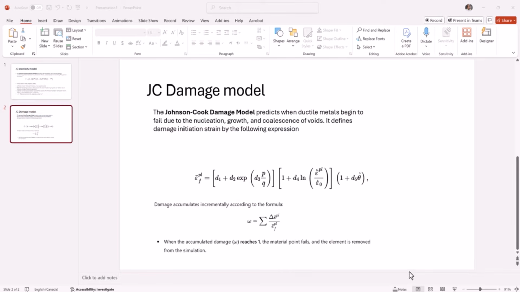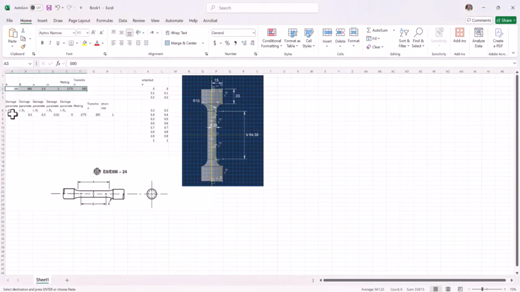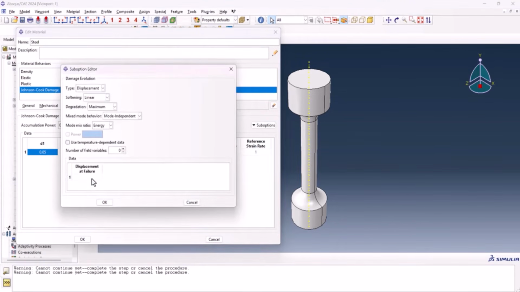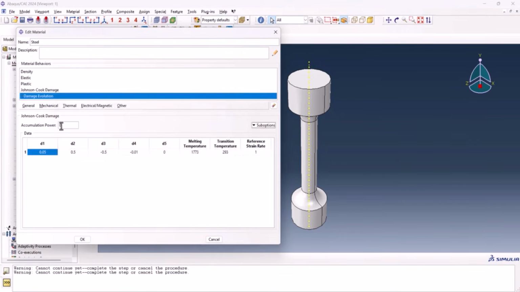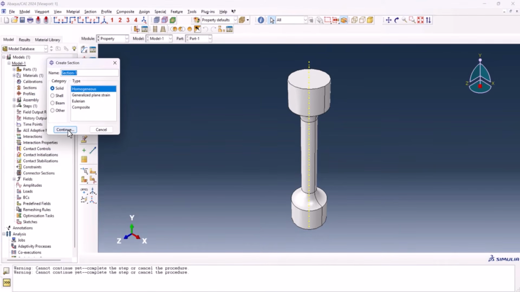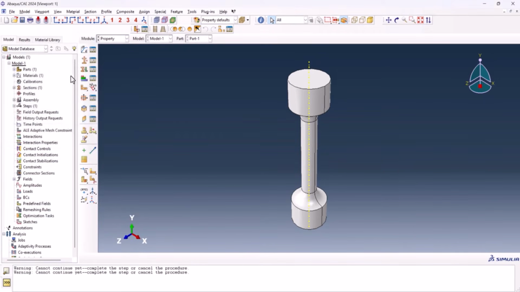It's similar to damage for ductile materials where we define the D as a damage criteria, but this one is a little more complicated. So let's jump back to the Excel file to copy everything else here. Control C and Control V. We need to input the damage evolution. We have the displacement of 0.44 and OK. Everything is done here. Then we click OK. Now we need to create a section 1 solid homogeneous, and OK.